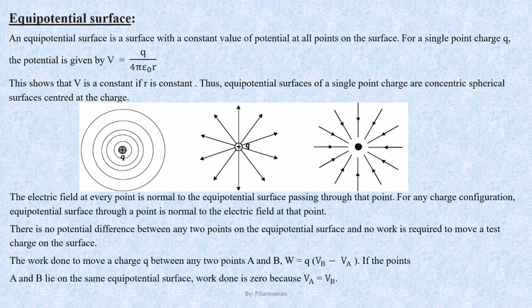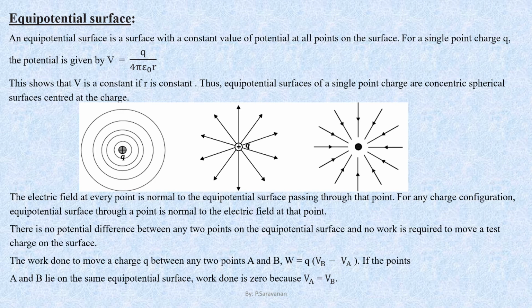Now look at the second picture and the third picture. Already we have studied this in chapter 1 in terms of electric lines of force. For a positive charge, the lines of force are pointed radially outward within a spherical shell. Similarly, for the negative charge, the electric lines of force are radially inward in spherical shells. So the shape of the equipotential surface for a point charge, whether positive or negative, is concentric spherical shells.